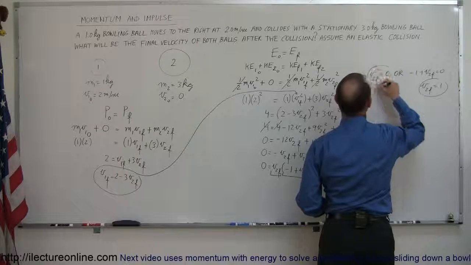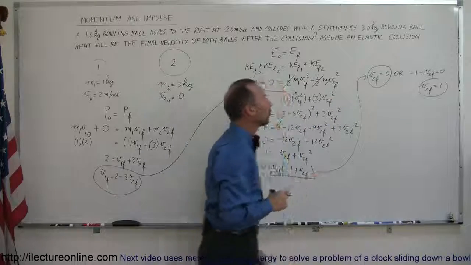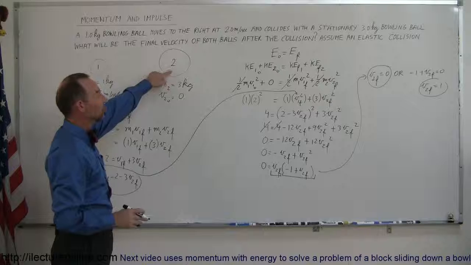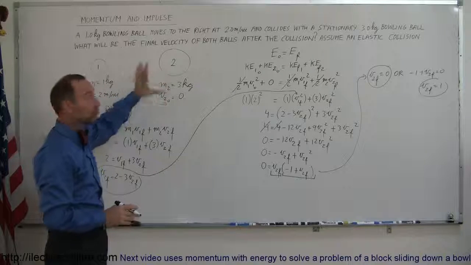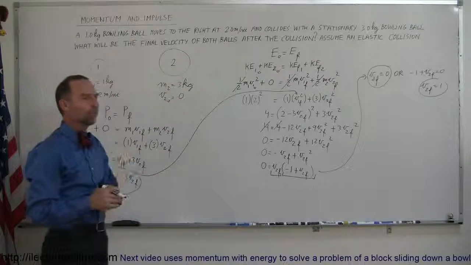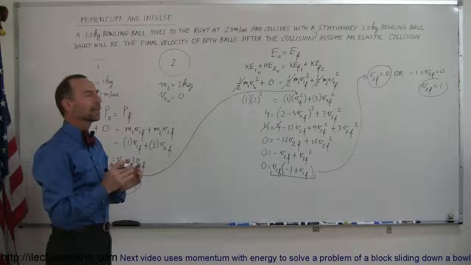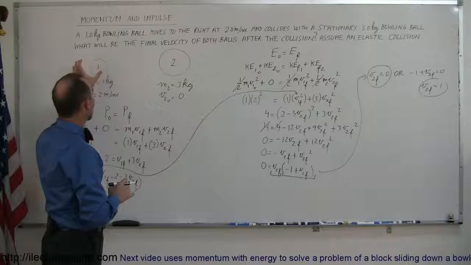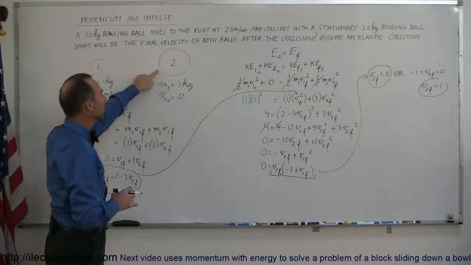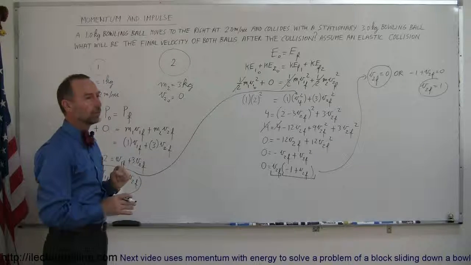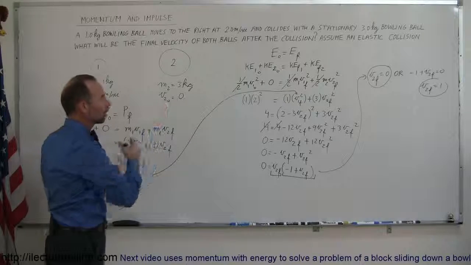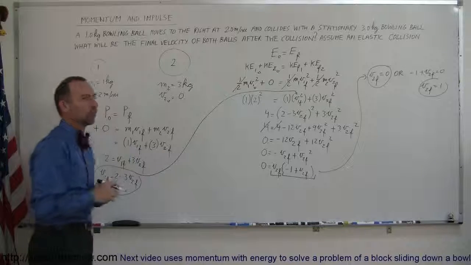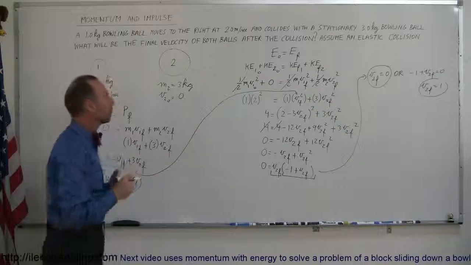So one of these two solutions must be the correct solution. So either velocity 2, the velocity of the big ball after the collision, is 0, or it is equal to 1. Now, you need to think about that for a moment. Do you think it's possible that this ball hits this ball and this ball doesn't move at all? That no energy is imparted on it and it doesn't get pushed, and then this ball will simply get pushed back in the opposite direction? That doesn't seem plausible, right?